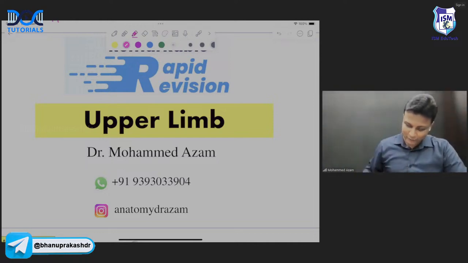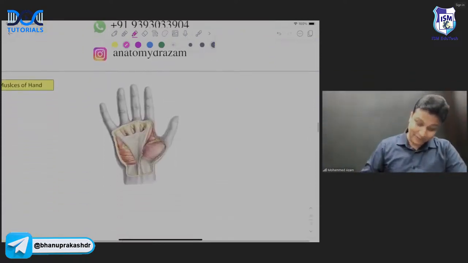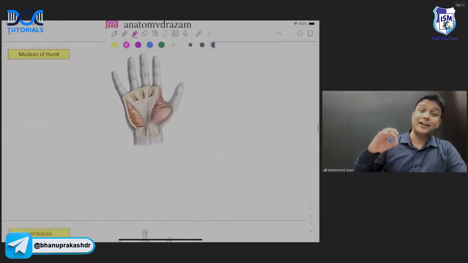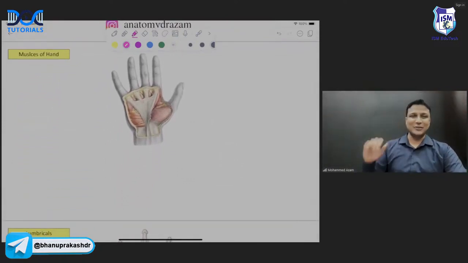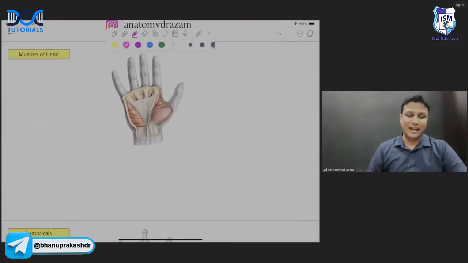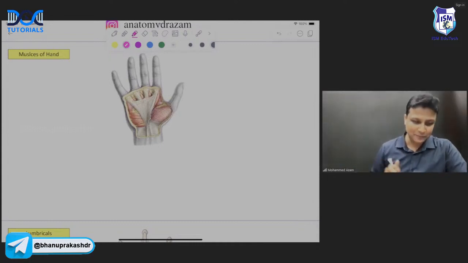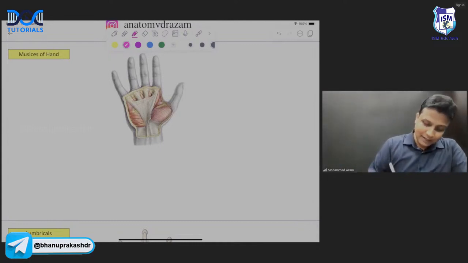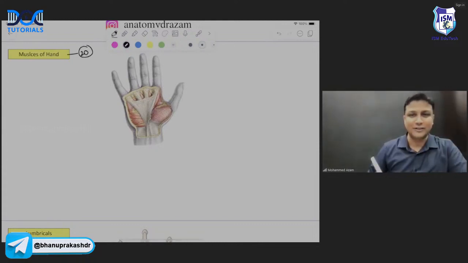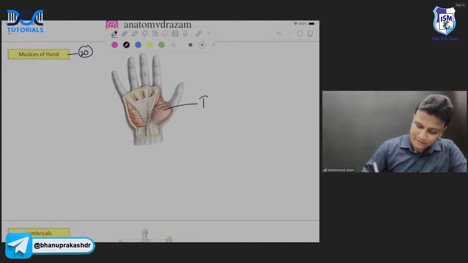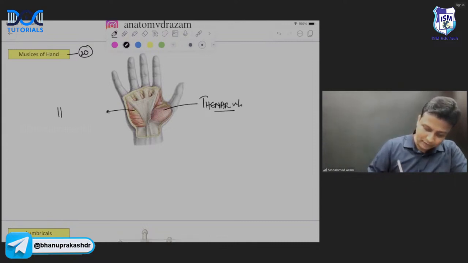Let us go ahead right now with the upper limb topic, and in the upper limb topic there will be a definite question from the muscles of hand, so let us learn about that in detail. Now in total, how many muscles of hand do you have, sir? Totally there will be 20 muscles of hand. Out of the 20 muscles of hand, this group of muscles below the thumb will be the thenar muscles, and this group of muscles below the little finger will be the hypothenar muscles.